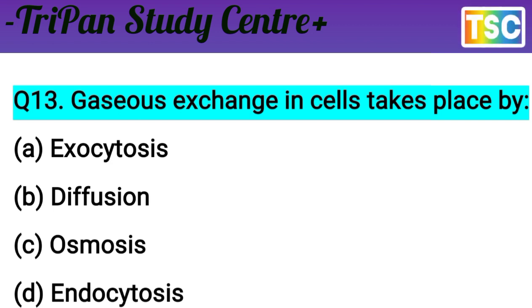Let's check the correct answer here. The question is very clear. The question is gas exchange in a cell takes place by. There is exocytosis. Exocytosis is not gas exchange here. But B, diffusion. Yes. B, diffusion is the gas exchange in the cell. It means option B is correct here. Diffusion is the correct answer for this question. Gas exchange in the cell takes place by diffusion. And let's see the next question here.